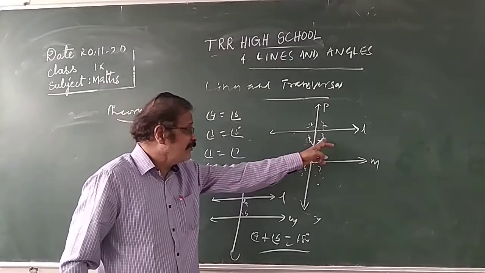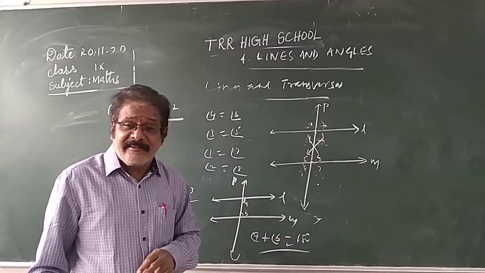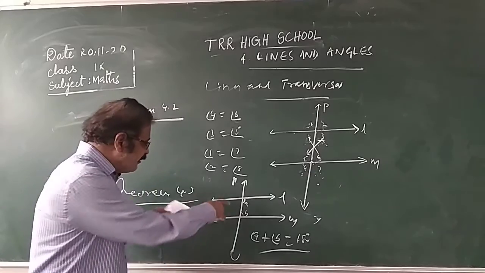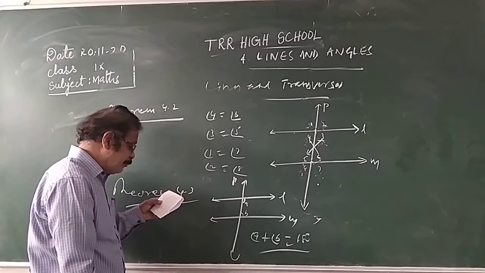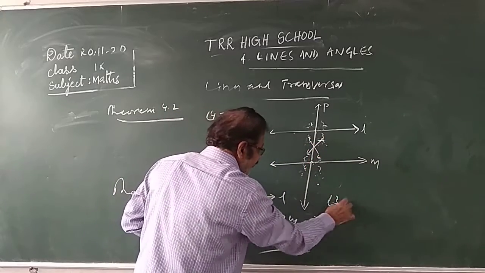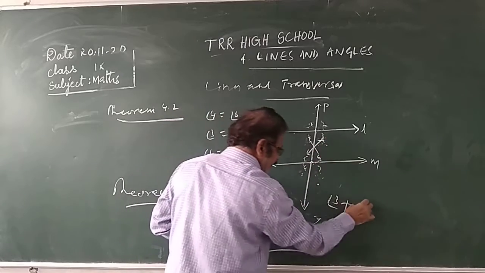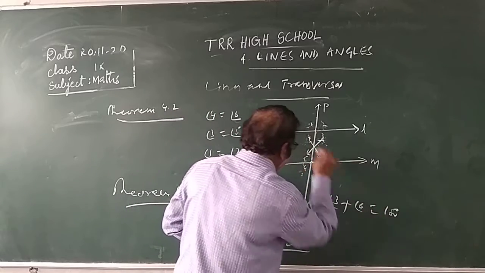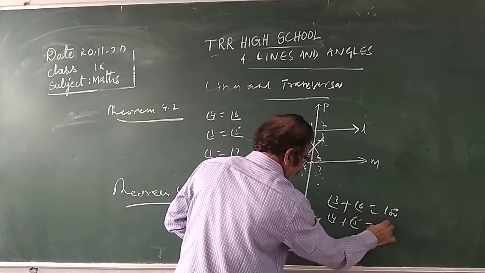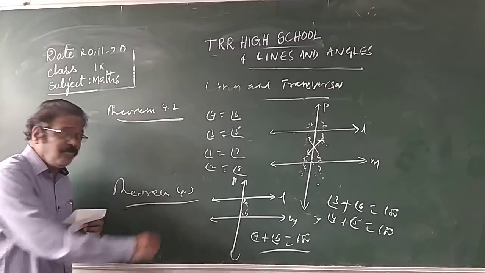What are the same-side angles here? Angle 3 and angle 6. Angle 3 plus angle 6 equals 180 degrees. If a transversal intersects a pair of parallel lines, then each pair of interior angles on the same side of the transversal is supplementary, meaning the sum of the interior angles on the same side, angle 3 plus angle 6, is equal to 180 degrees. Angle 4 plus angle 5 is equal to 180 degrees. This is Theorem 4.3.